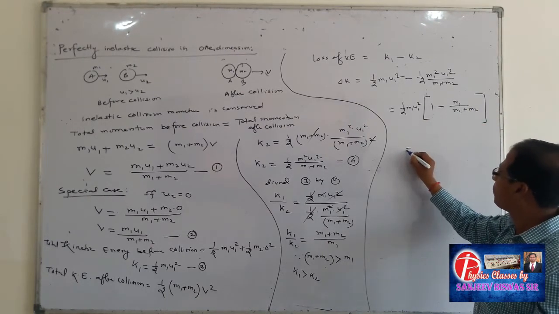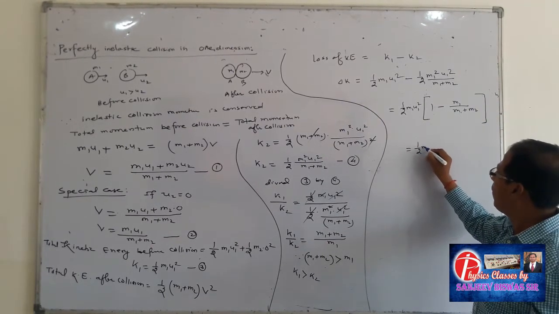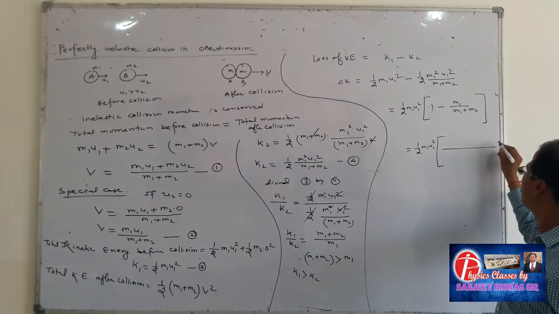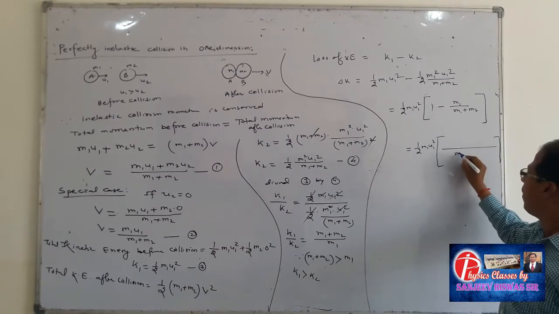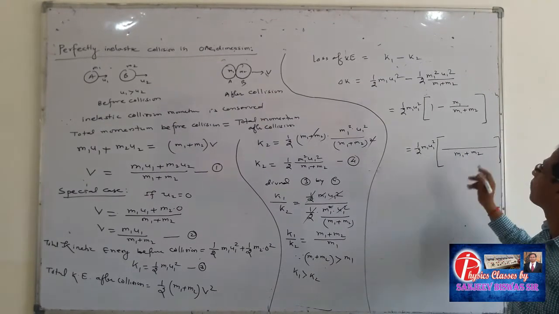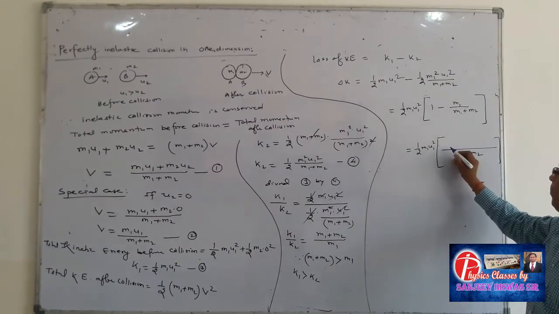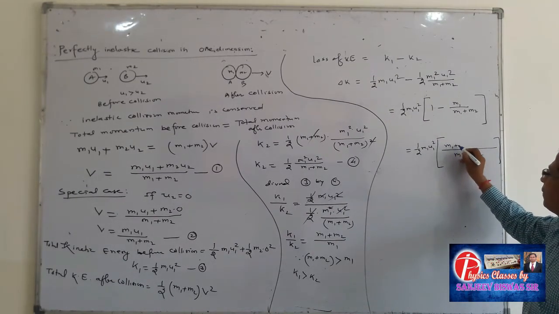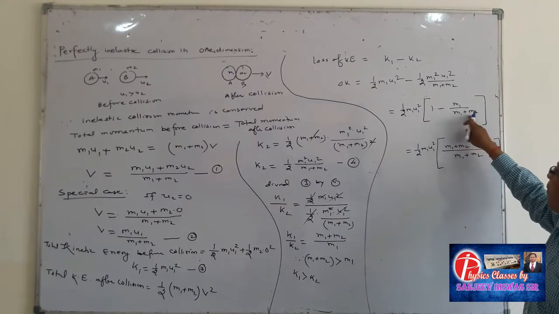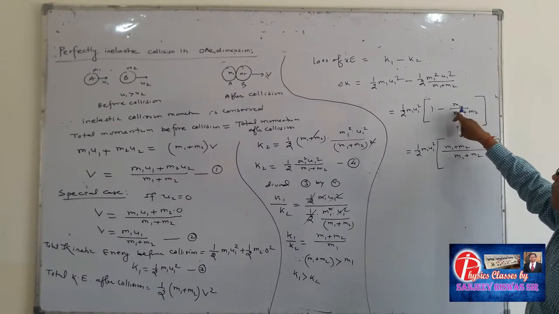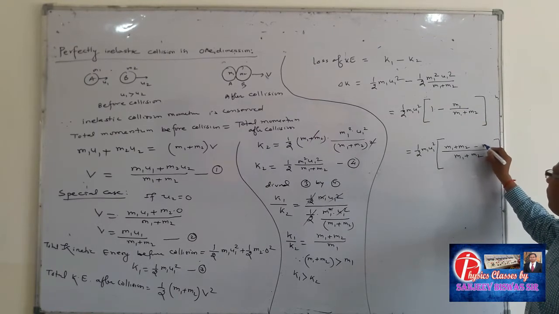Now solve this one: 1 by 2 m1 u1 square. Take the LCM, which will be m1 plus m2. So m1 plus m2 is multiplied with 1, that means m1 plus m2; m1 plus m2 divided by m1 plus m2 is 1, and 1 multiplied with m1 is minus m1.